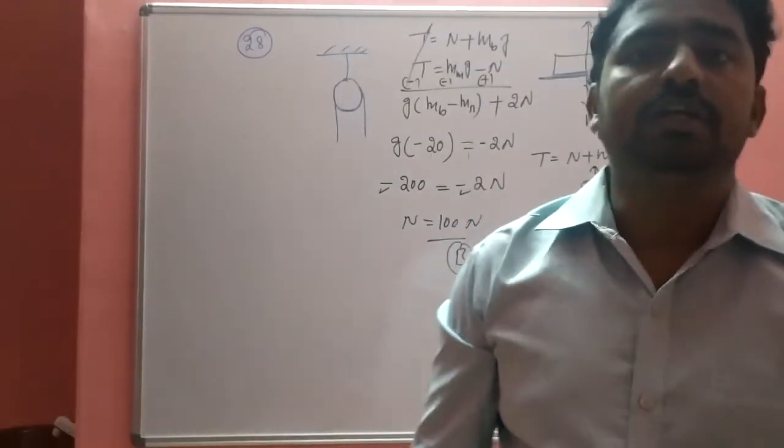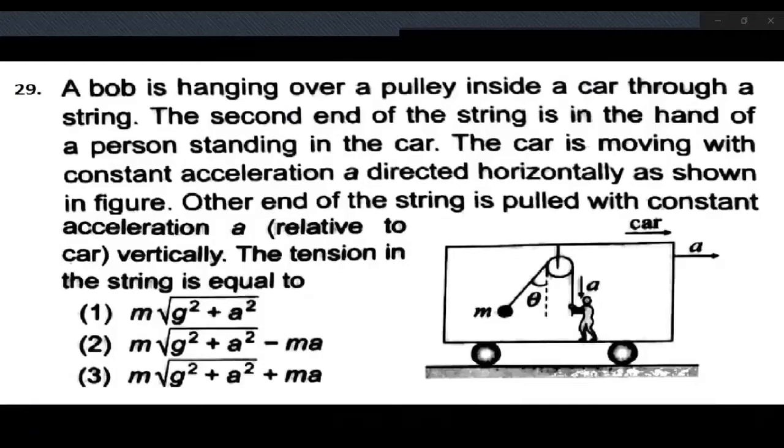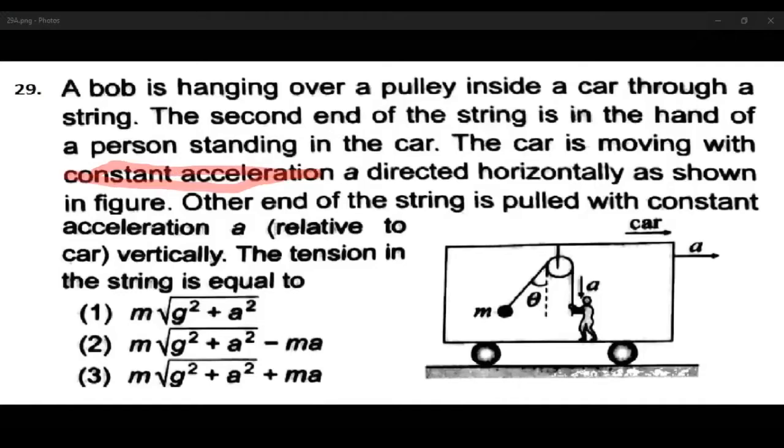Okay, shall we move to the next one. Question number 29. A bob is hanging over a pulley inside the car through a string. The second end of the string is in the hand of the person standing in the car. The car is moving with a constant acceleration A, directed horizontally as shown in the figure. The other end of the string is pulled with constant acceleration A, so that is vertically. The tension in the string is equal to. You have to calculate the tension.